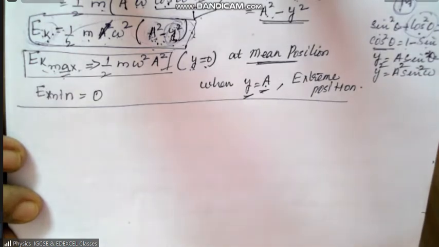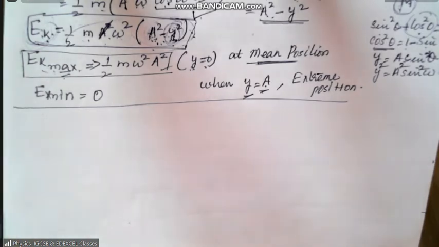Similarly, what is the potential energy? How will you find the potential energy of a particle undergoing simple harmonic motion? Potential energy is half omega square, same thing only you will get.